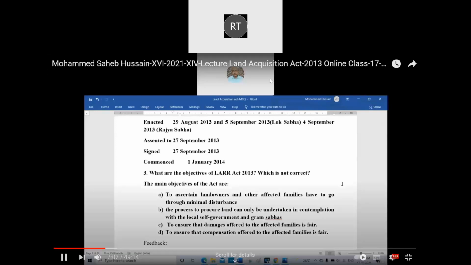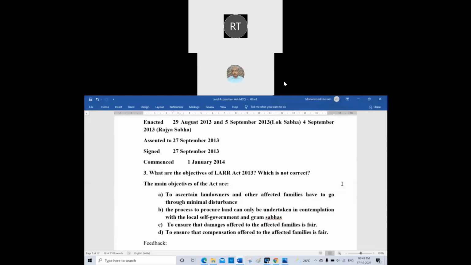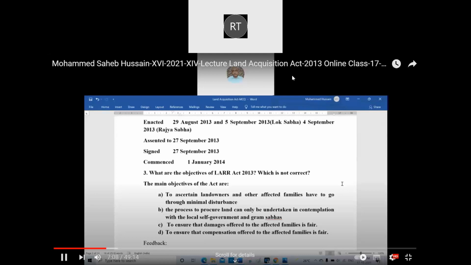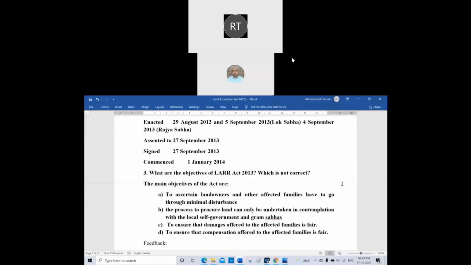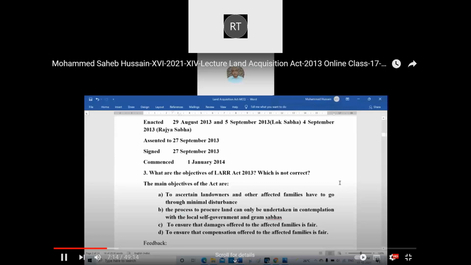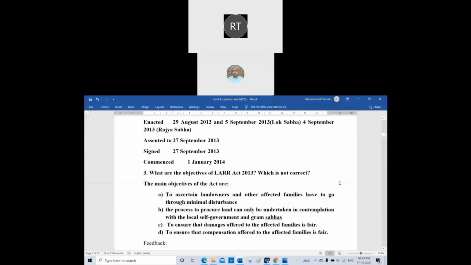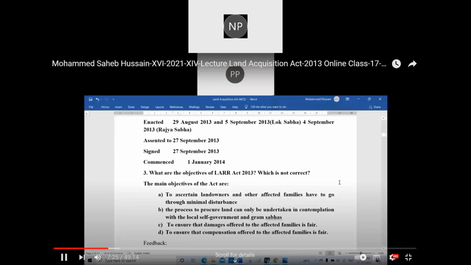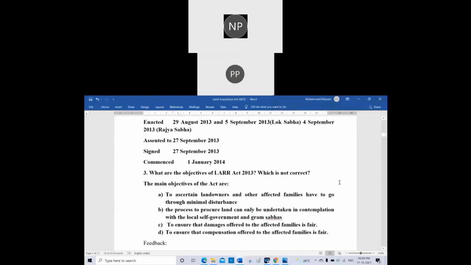C, to ensure that the damages offered to the affected family is fair. And D, to ensure that the compensation offered to the affected families is fair. Which one is not correct? Second option. Sir, it is C. C is the right answer.